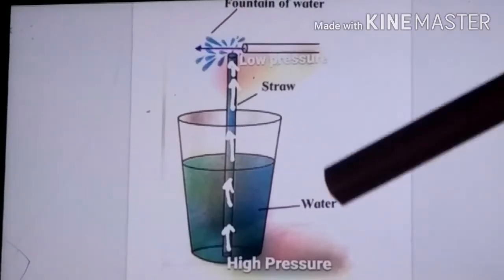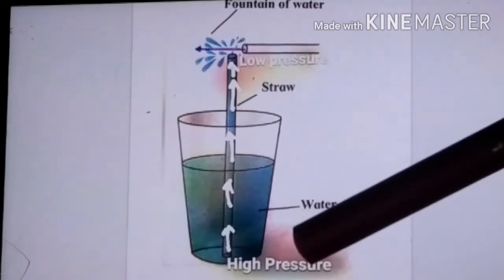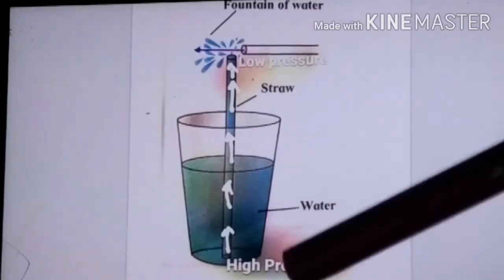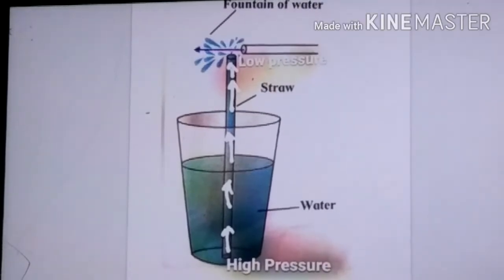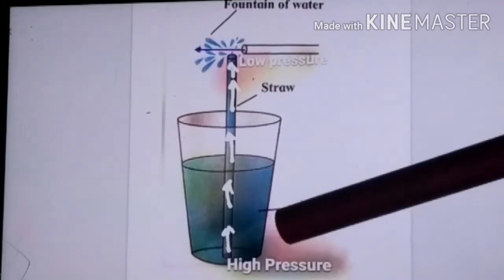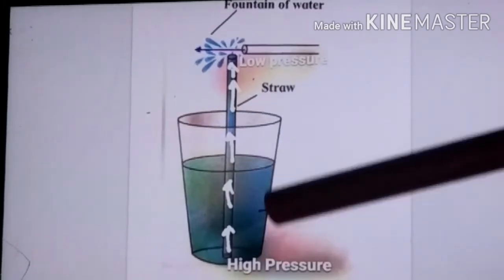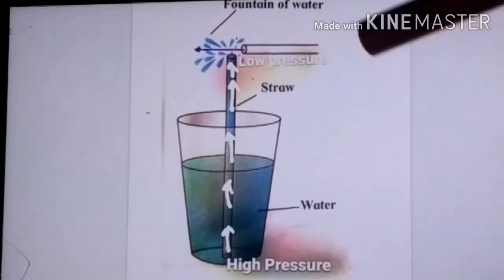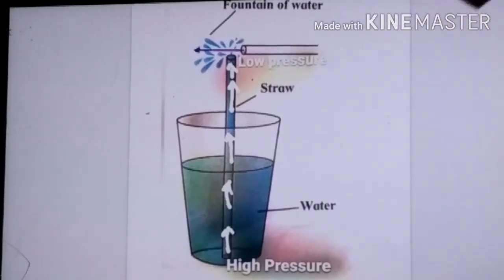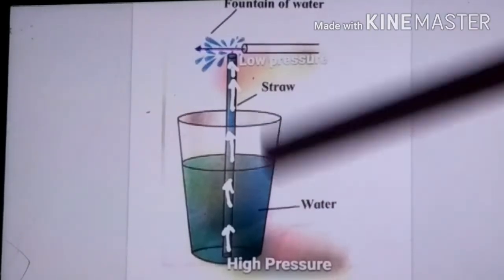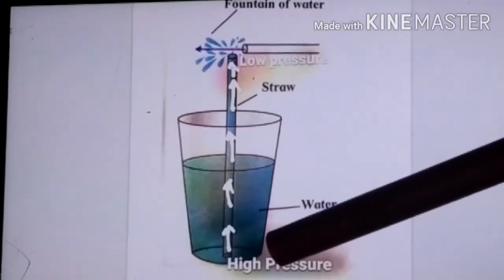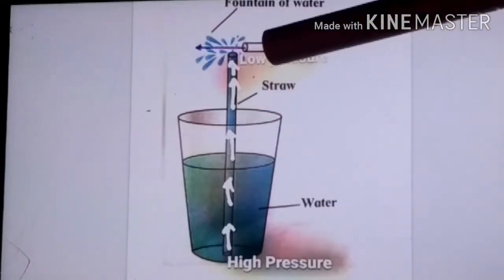You know that water travels from high pressure to low pressure. So the water in the glass will move when we blow with more force. The more we blow, the more water comes upwards from the straw, from the high pressure side to the low pressure side.